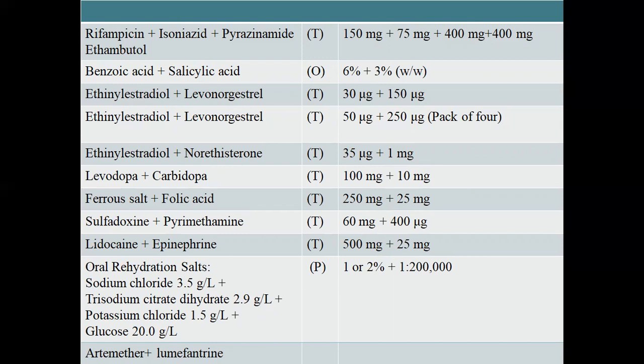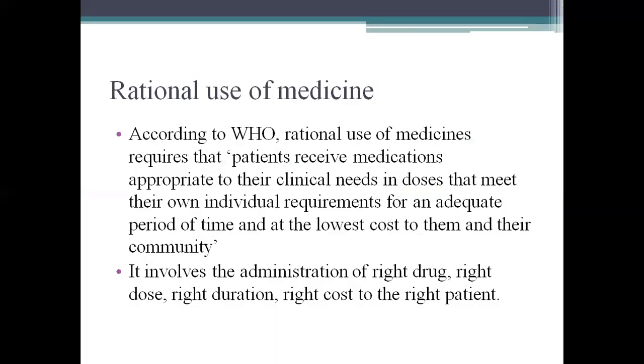Ferrous salt plus folic acid, sulfadoxine plus pyrimethamine, lidocaine plus epinephrine, ORS, artemether and lumefantrine.